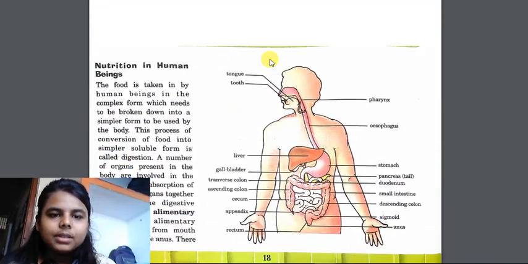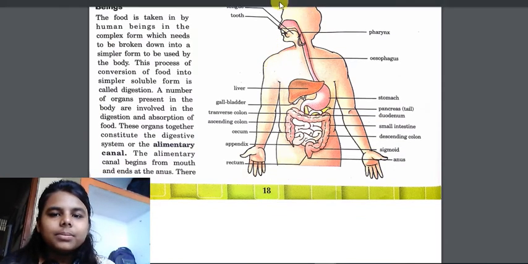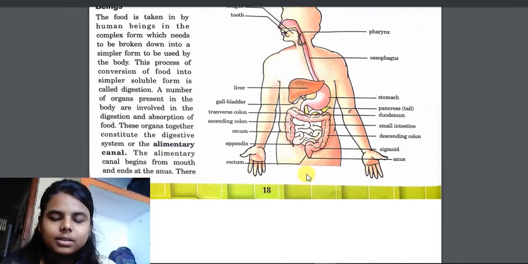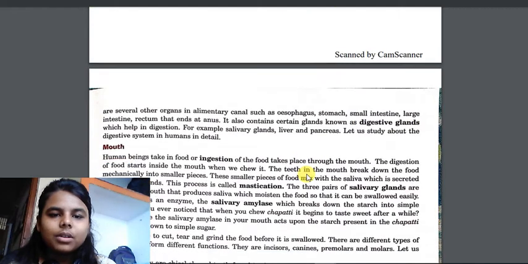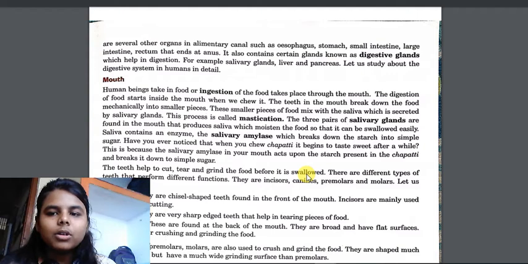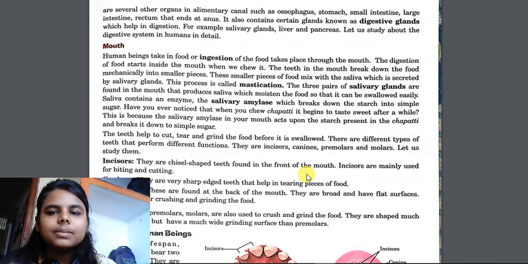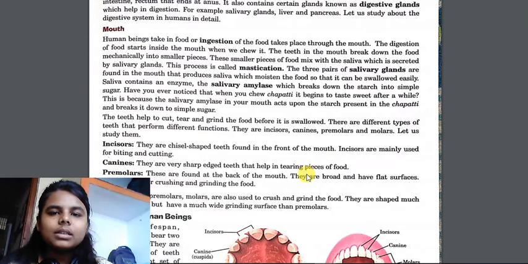Let us recap it. So we were studying nutrition in human beings. This is the digestive system. The alimentary canal starts from the mouth and ends in the anus. The organs of the alimentary canal are esophagus, stomach, small intestine, large intestine, rectum, and it ends in the anus. Some digestive glands are also present, which secrete digestive enzymes, such as salivary gland, liver and pancreas.